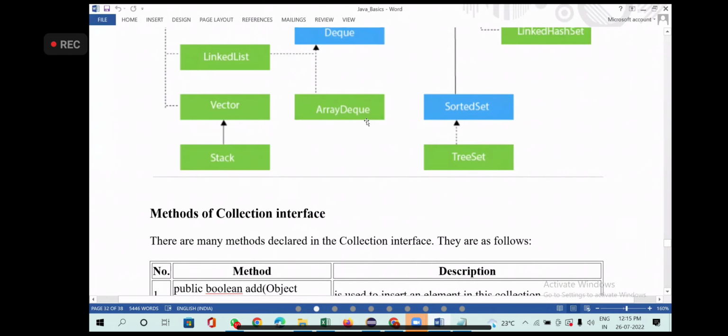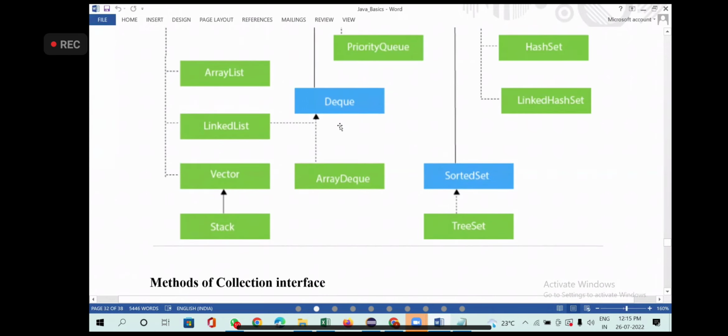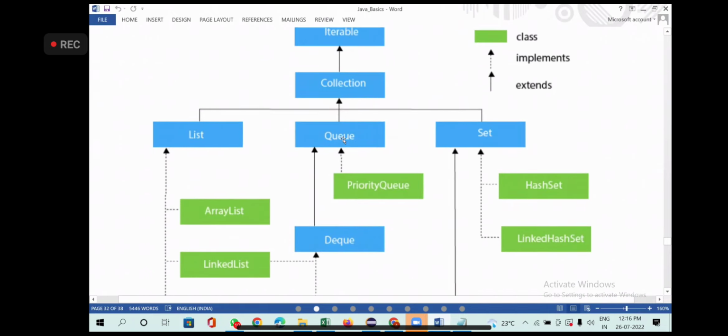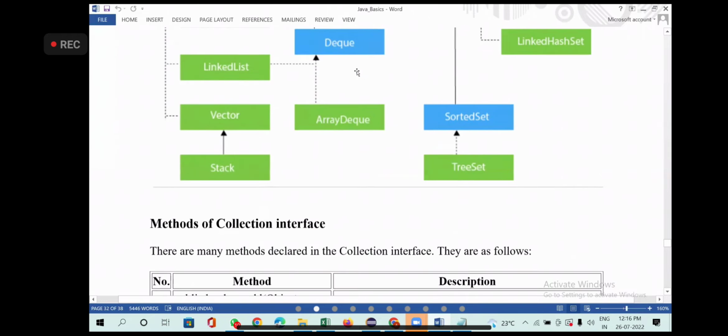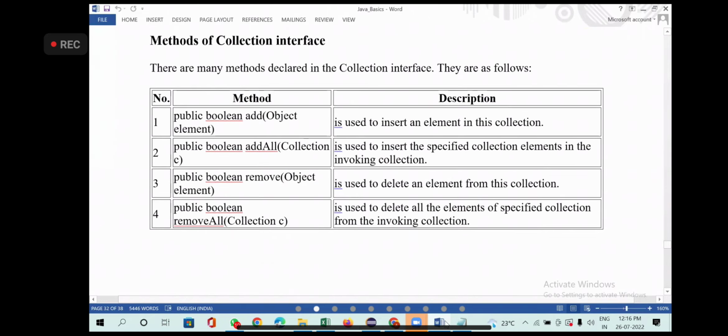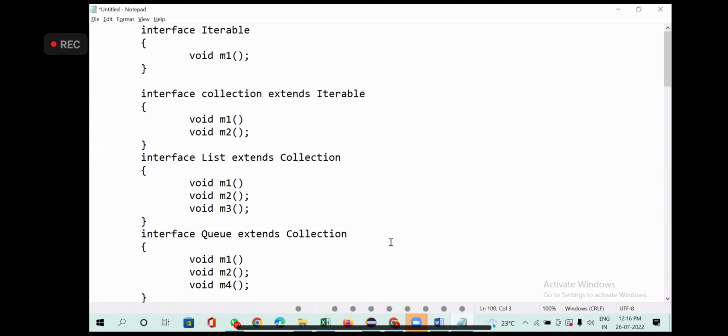Extra is now this ArrayDeque. ArrayDeque is implementing a Deque. So it should provide definitions of Deque as well as queue, collection, and iterable. That is the only difference. Is it clear? Let me save this.